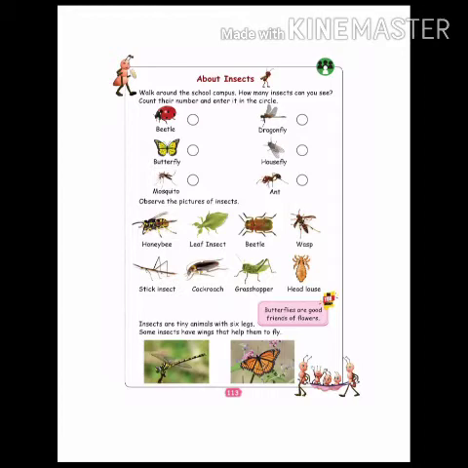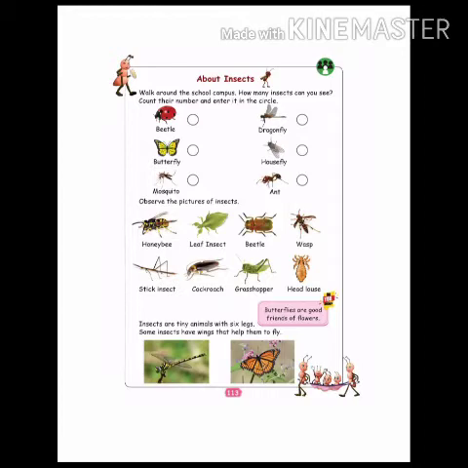Okay. Come to the rectangular box now. Butterflies are good friends of flowers. You might have seen during the rainy time, many small plants will grow. That time, many butterflies will come around the flowers or the plants. Okay. Little bit I am disturbed now. Sorry, children.